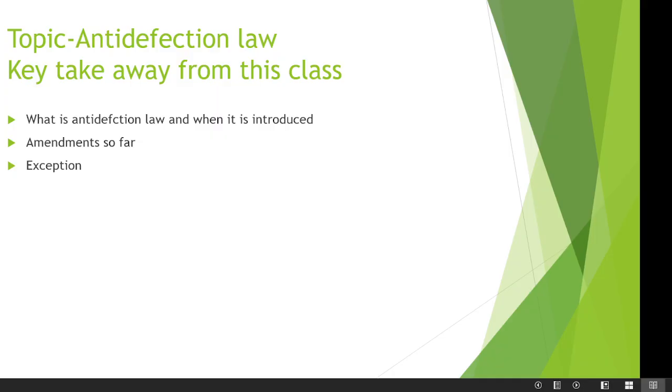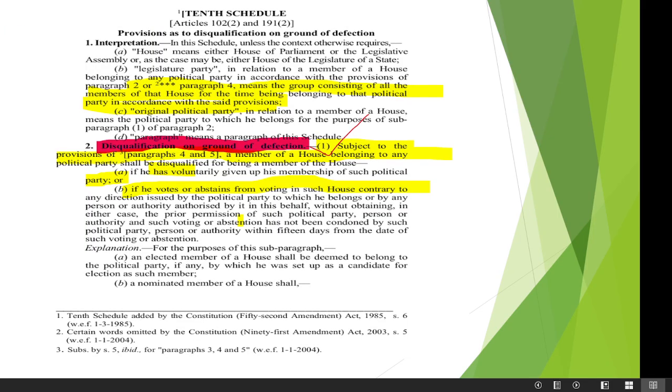What is anti-defection law and when it was introduced? Amendments so far and exceptions. Also, we have PYQ today. All right. Now this is on my screen. You can see this is the screenshot of the Indian Constitution, which I have taken from the Government of India website, and this is the 10th Schedule.